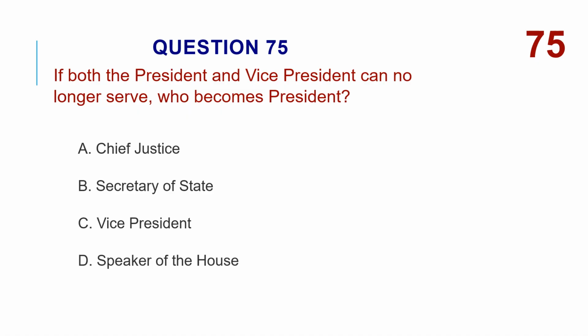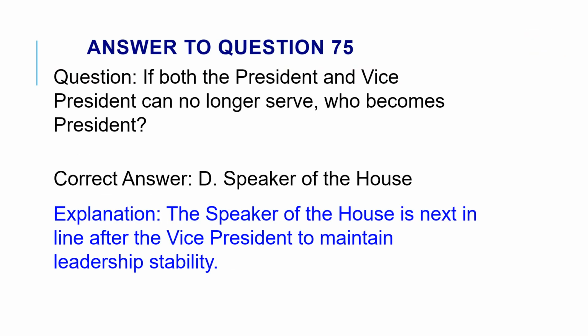If both the president and vice president can no longer serve, who becomes president? A. Chief Justice. B. Secretary of State. C. Vice President. D. Speaker of the House. The correct answer is D. Speaker of the House. The Speaker of the House is next in line after the Vice President to maintain leadership stability.